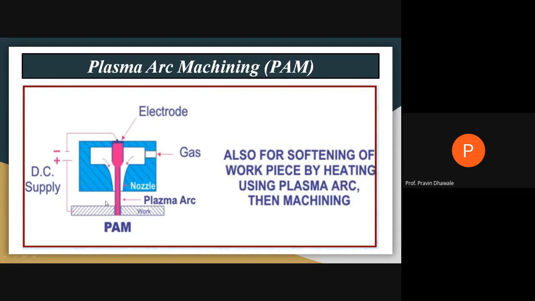By keeping sufficient distance between the nozzle and the workpiece, the arc is created or plasma is generated, and that plasma has very high temperature and is the main source to remove the material from the workpiece. Draw the block diagram for plasma arc machining.